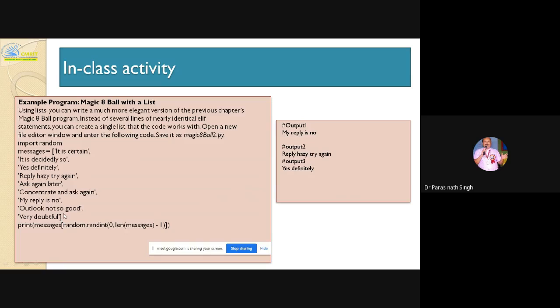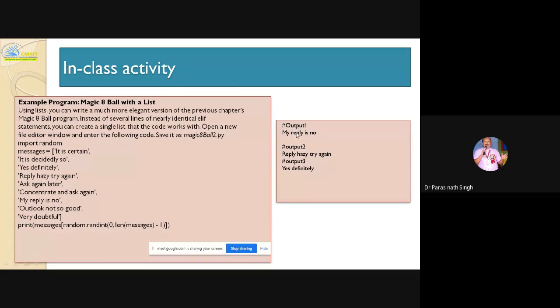So you have taken 9 statements, and you are asking the computer what my luck is today. It just prints by taking any random number from 0 to the length of these messages. Total 9 messages are there, so it will have to display any one of them.